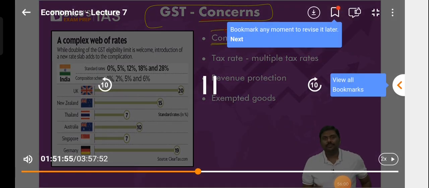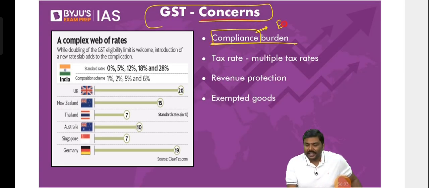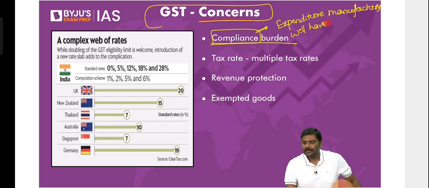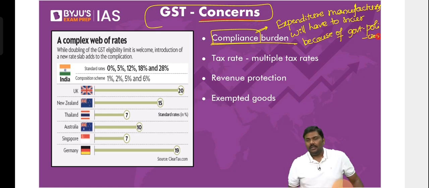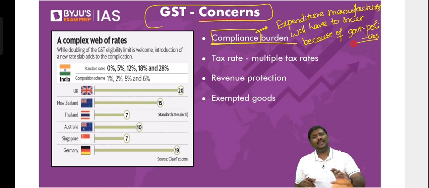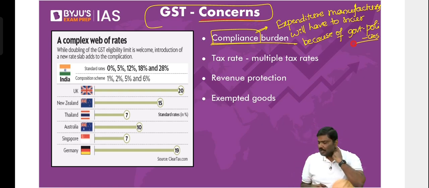What do you mean by compliance? Compliance simply means the time and the expenditure manufacturers will have to incur because of government policies. So what do you mean by this? Let me give a very simple example. The term compliance is very common. Don't assume that compliance is always associated with GST only. No, it is common. Now understand this.